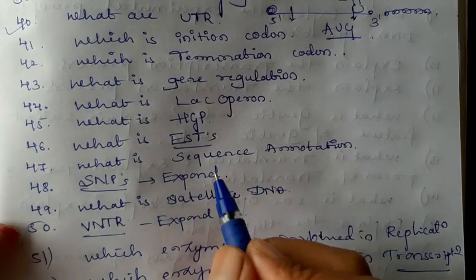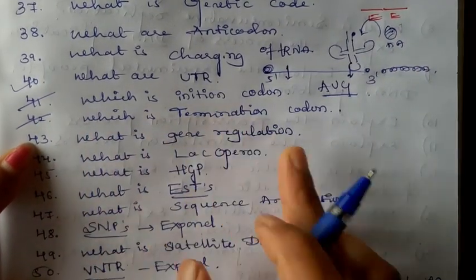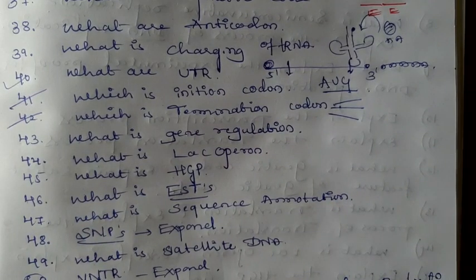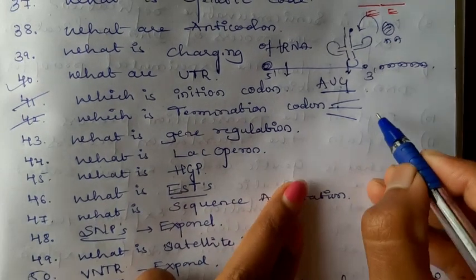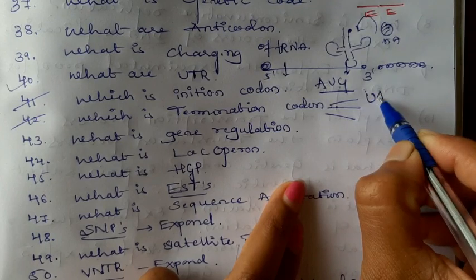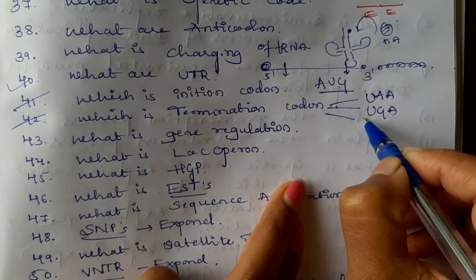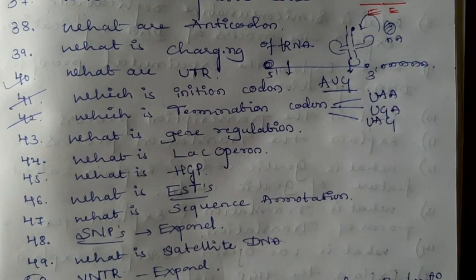Okay, why AUG is considered as an important initiator codon. Then question 42, which is a terminator codon? There are totally 3 terminator codons, UAA, UGA and UAG. These are the terminator codons.